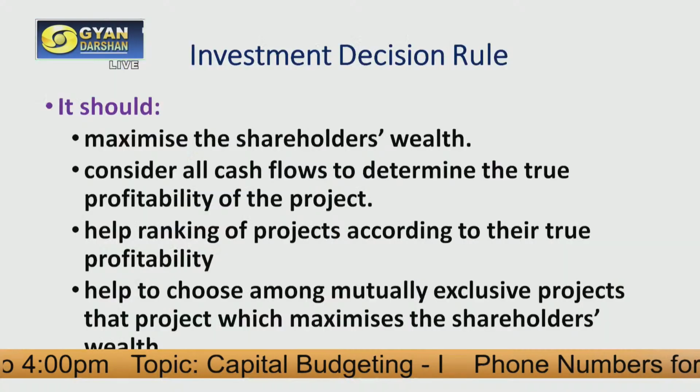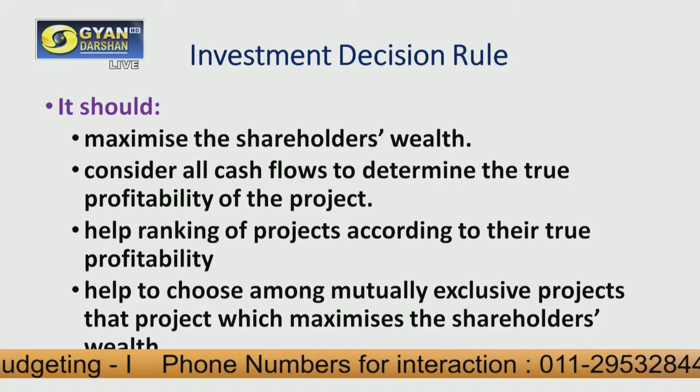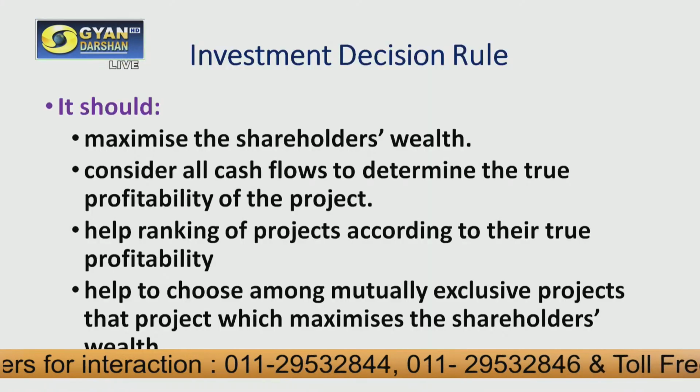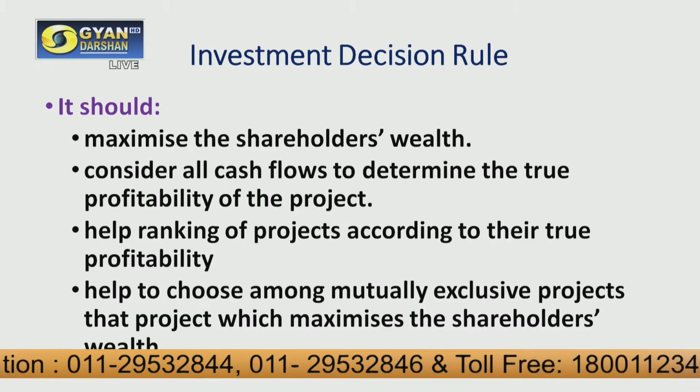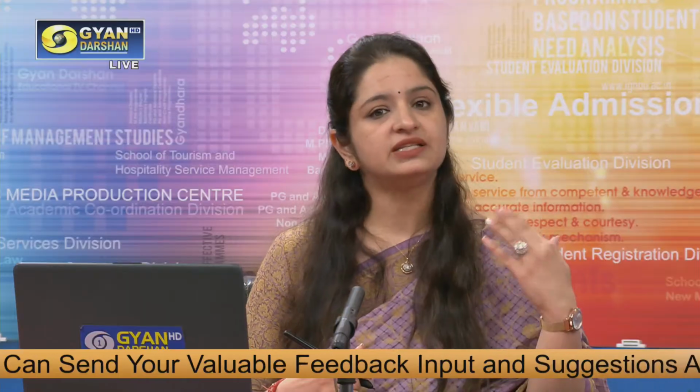It should also consider all the cash flows to determine the true profitability of the project. So basically, it should include all the cash flows within the project. It should help in ranking the projects according to their true profitability. So of course, it should be able to separate good projects and bad projects. But at the same time, if we have, say, 3 good projects, we should be able to rank which is the best one and which is the next best and so on. So it should be helpful in making these decisions as well.